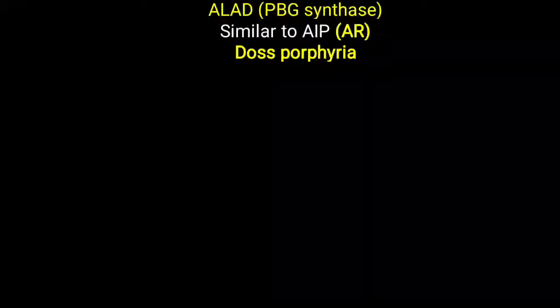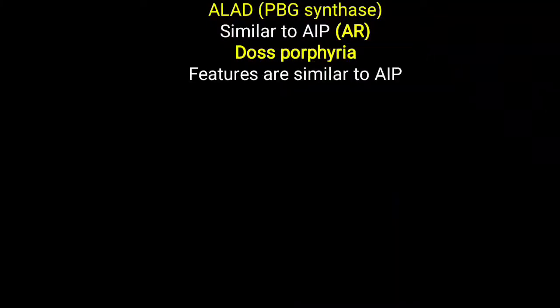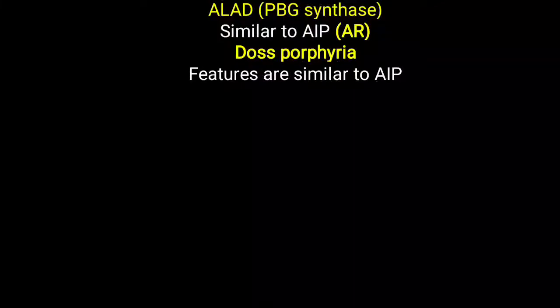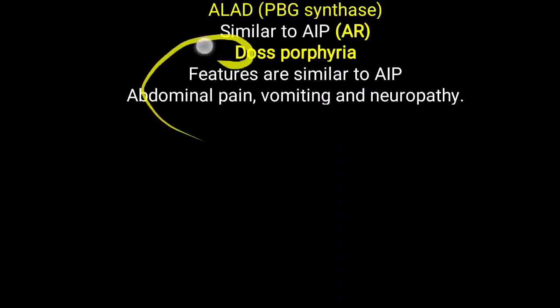So previously, X-linked porphyria is ALA synthase 2 deficiency. Here, DOS porphyria is ALA dehydratase deficiency, and it is an autosomal type of porphyria. Features are quite similar to AIP, acute intermittent porphyria: acute abdominal pain, vomiting, and neuropathy are observed. So these are the common symptoms of ALA dehydratase deficiency also.